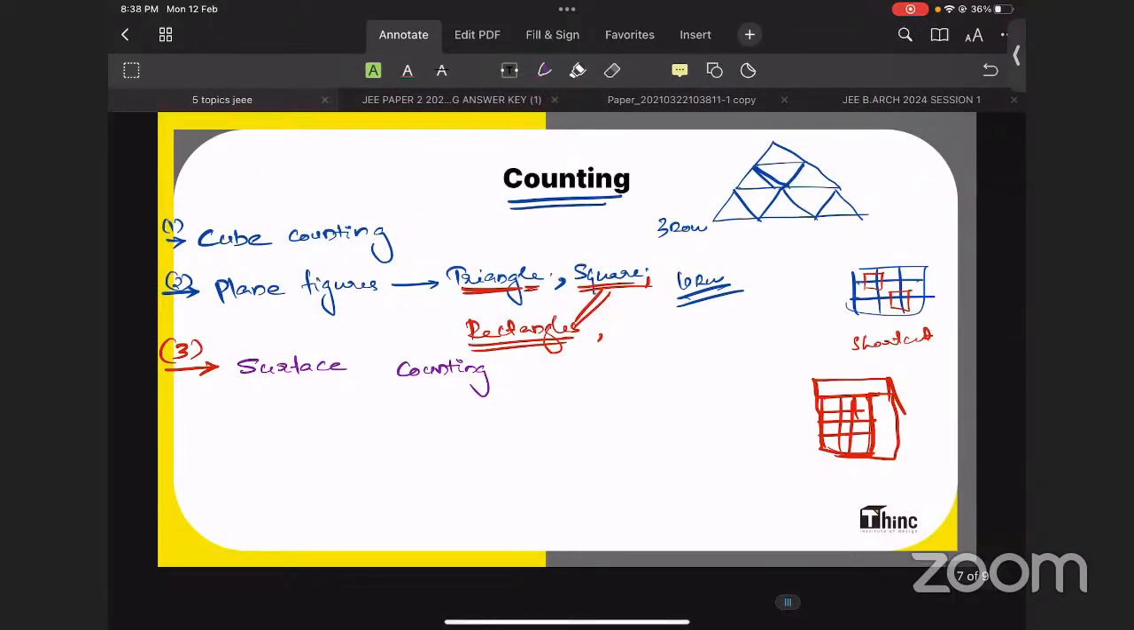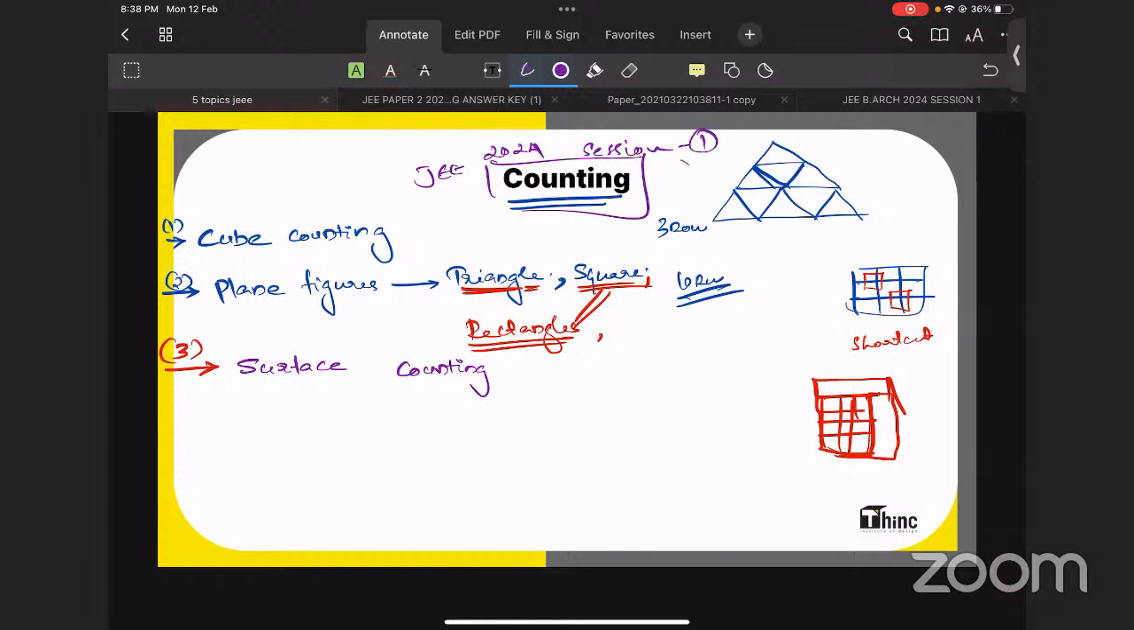Okay, so surface counting sessions are there, so you can expect questions from this topic. But fortunately or unfortunately, there was no question from counting in JEE 2024 session 1. That is why I'm expecting it for session 2. The first session was giving priority to mirror image. In the second session, I am expecting a question from counting.